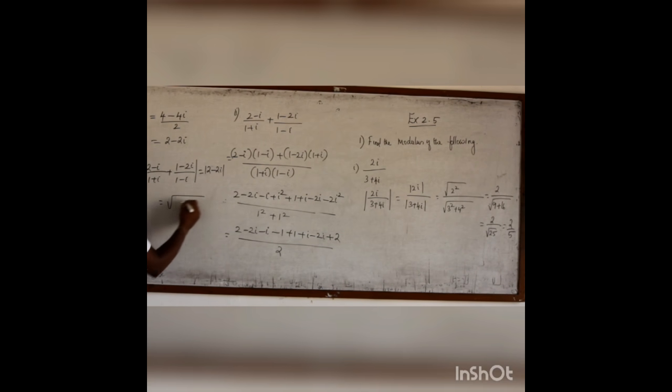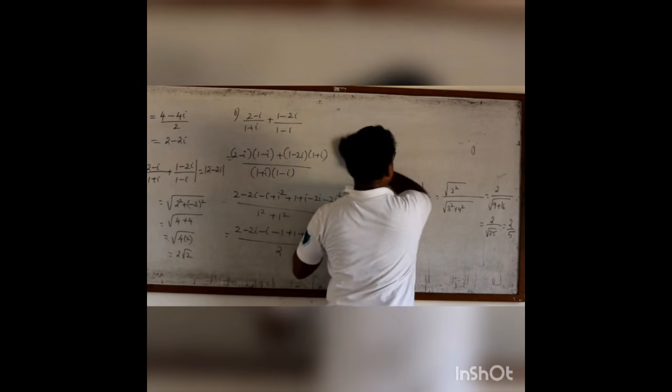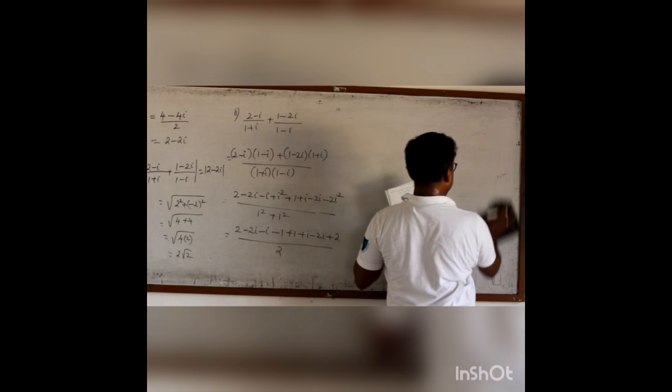It is root of 2 square plus minus 2 the whole square. So it is 4 plus 4. We can write this one as 4 into 2. So it is 2 root 2. Now we shall go to the third problem under 1.